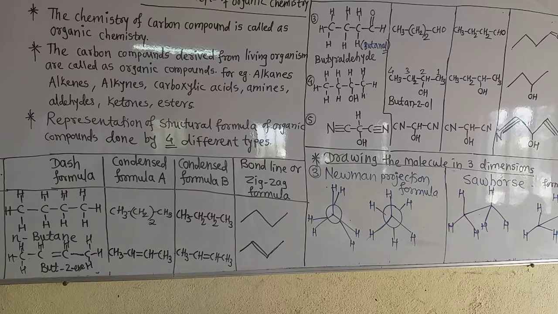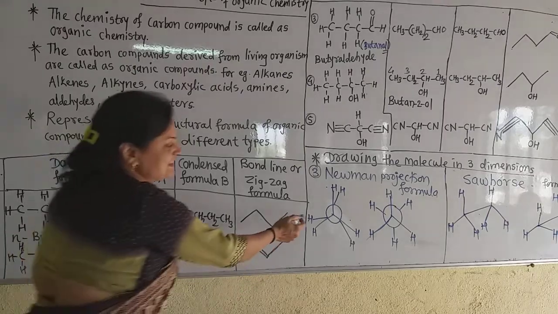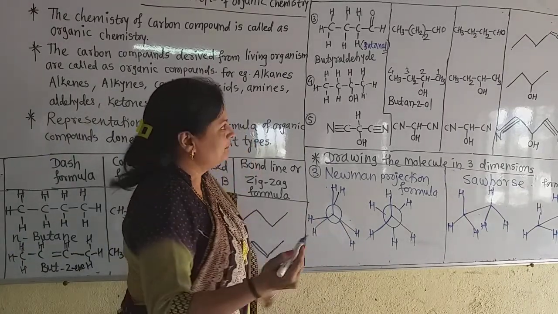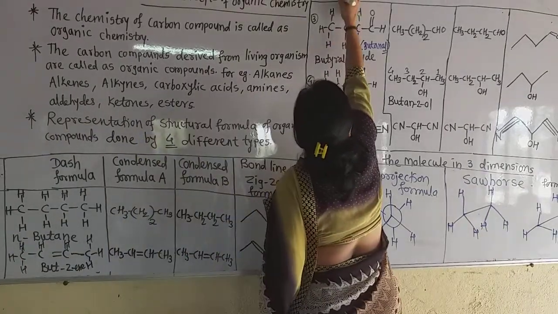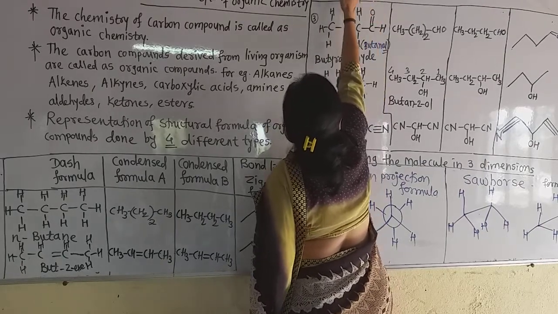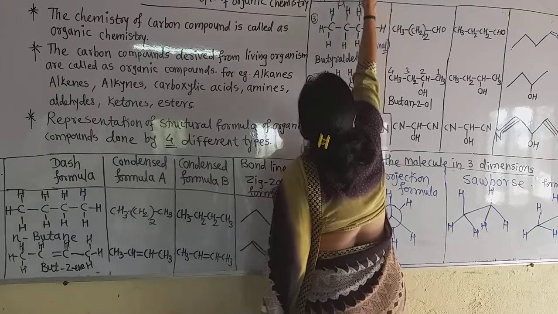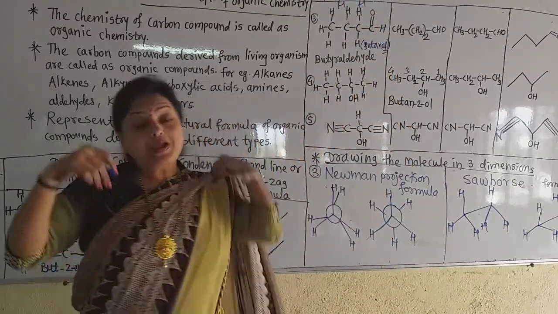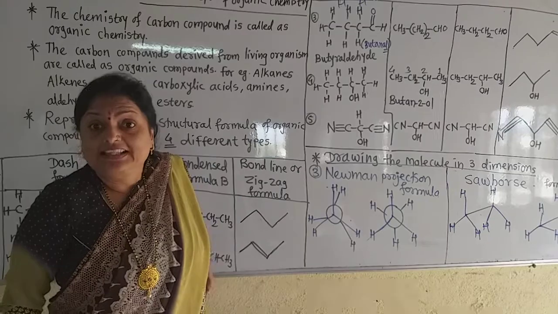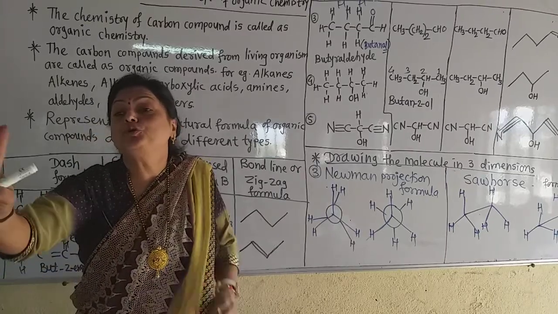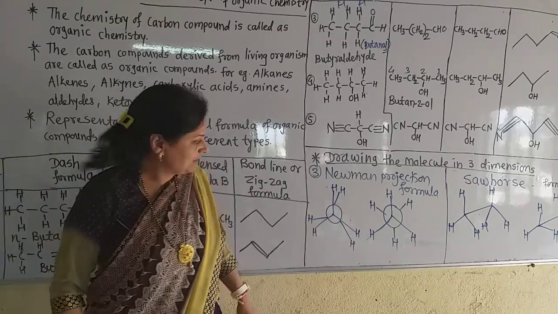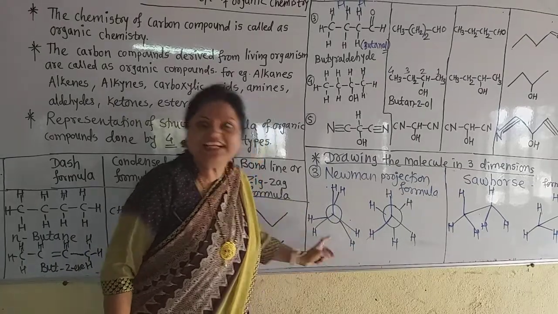Now see what happens in the Newman projection formula. This is the Newman projection formula of ethane. This is the ethane molecule. The ethane molecule has 2 carbon atoms and 3 hydrogen atoms on each. In the Newman projection formula, we can draw two types of formula: staggered and eclipsed. Now this is staggered, and this is eclipsed formula.